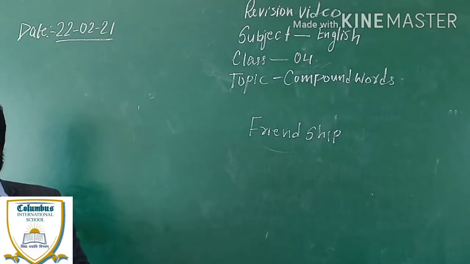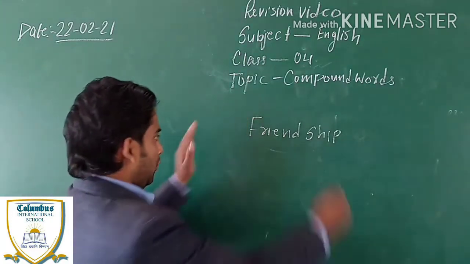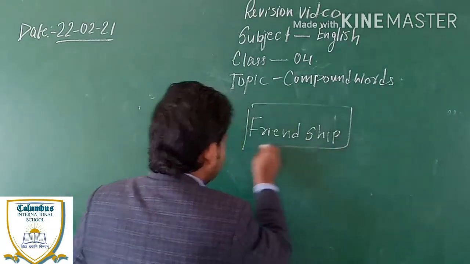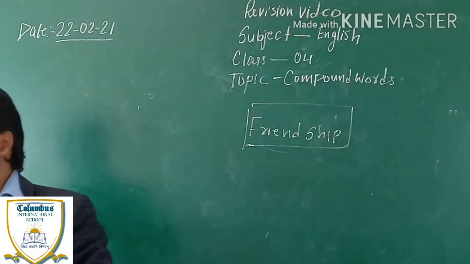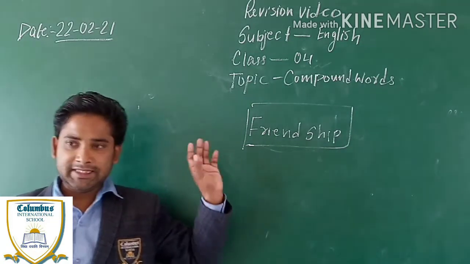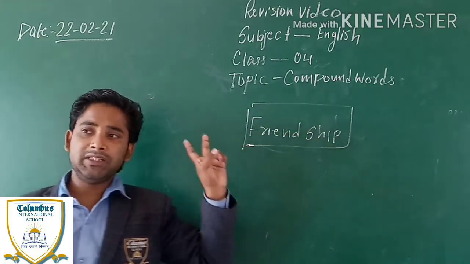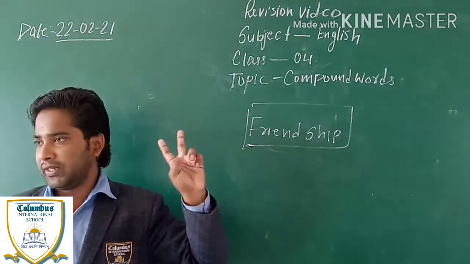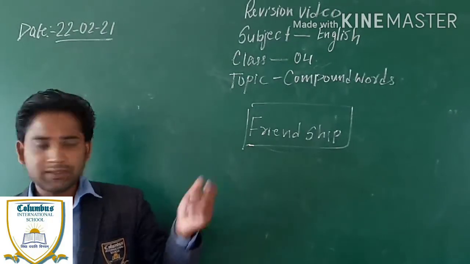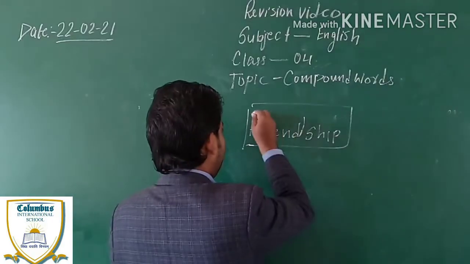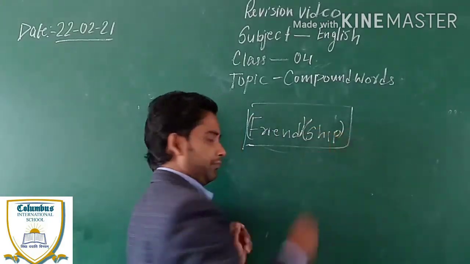See children, this whole word is a combination of two words. What are those words? Friend and ship.